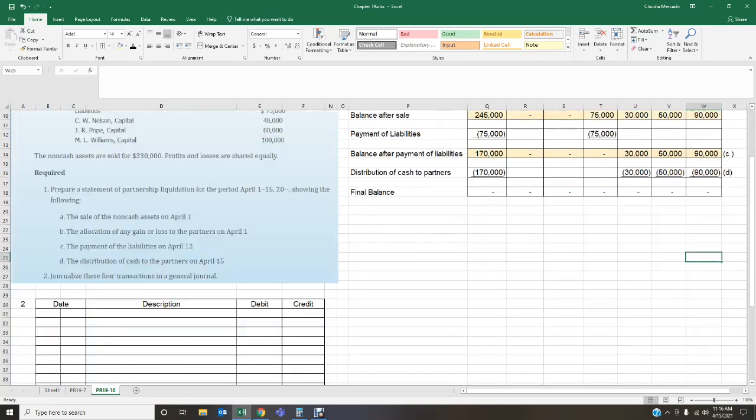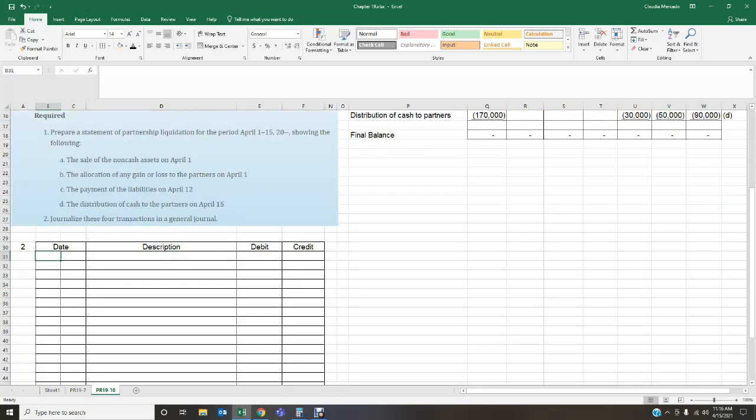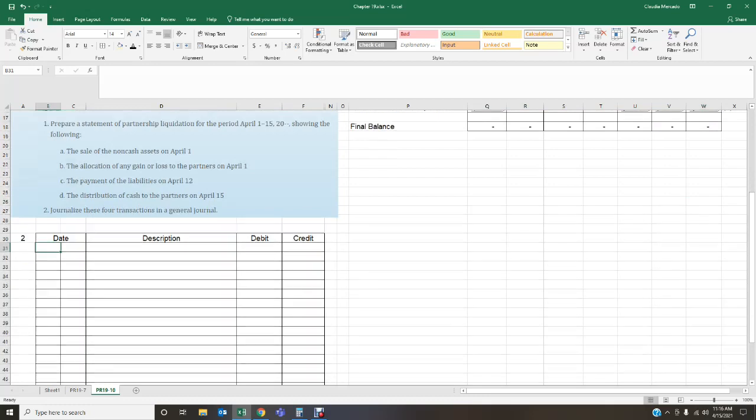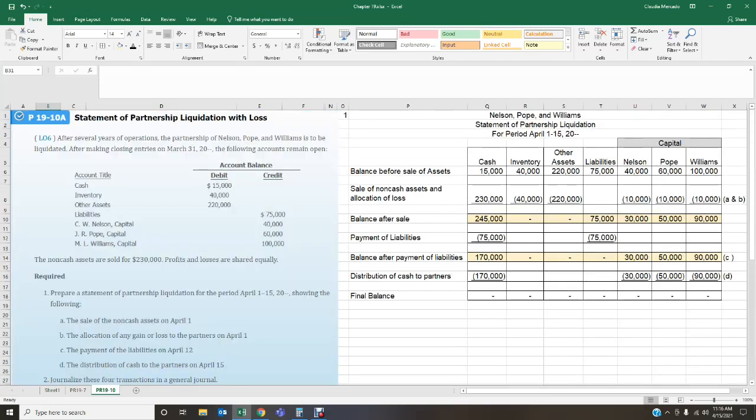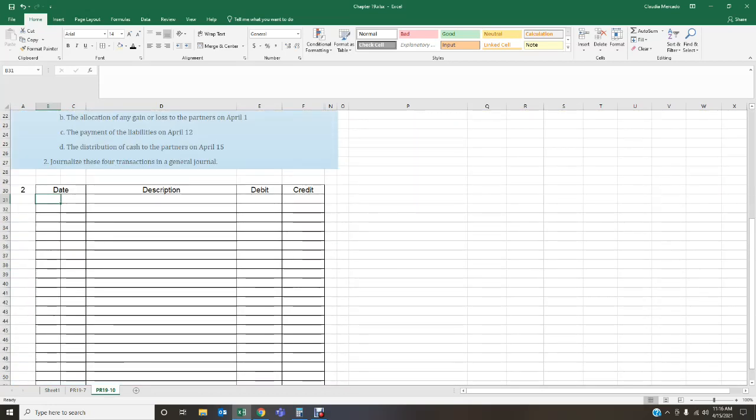Now they're asking you to journalize these 4 transactions in a general journal. So I've got a journal set up down here, and we're going to go ahead and journalize. The first entry that we had was where we sold the asset for $230,000. This happened on April the 1st.